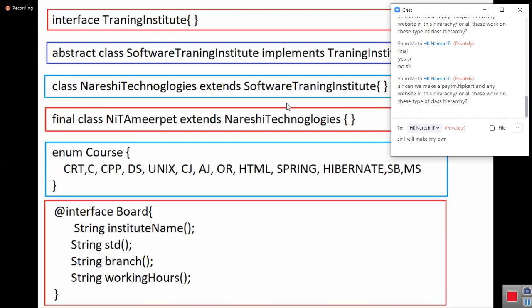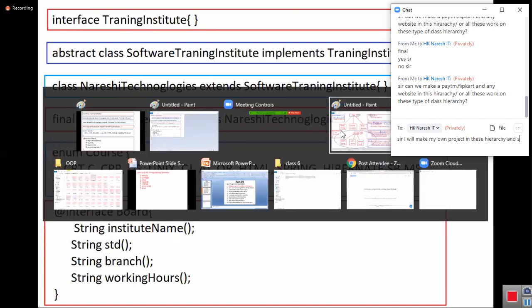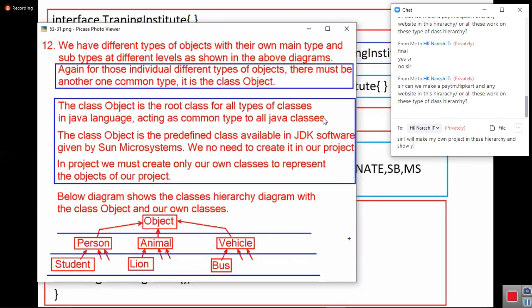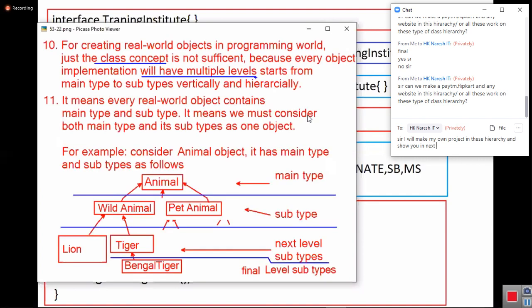Can I please confirm all the people are comfortable? Any confusion? What did we discuss in today's class? What is the information I gave in today's class? I explained 3 points. What are the 3 points I have explained? First, creating real-world objects in programming.